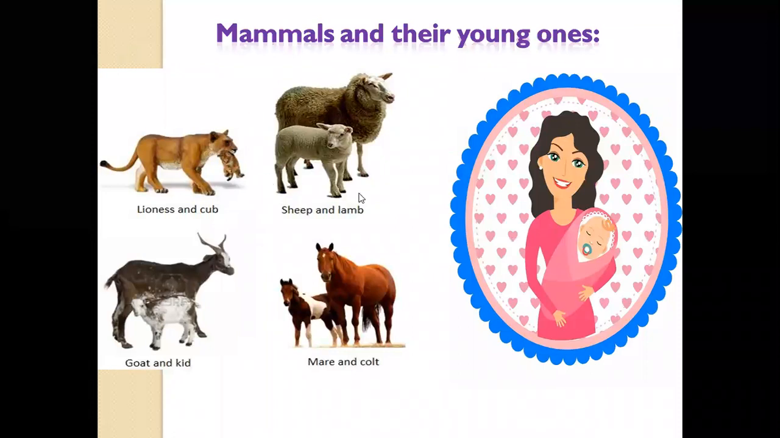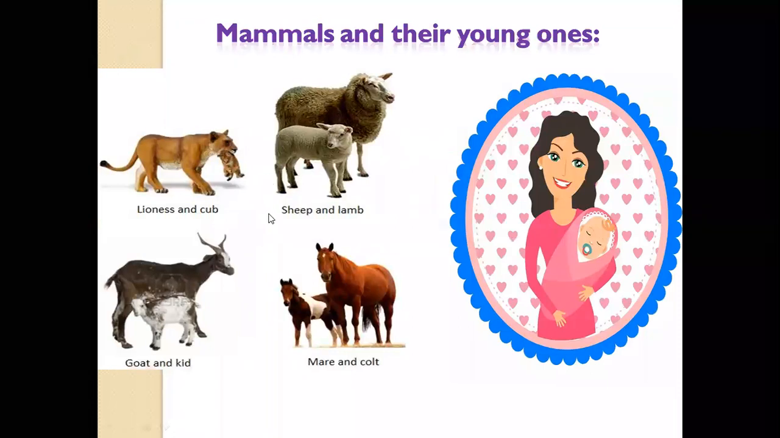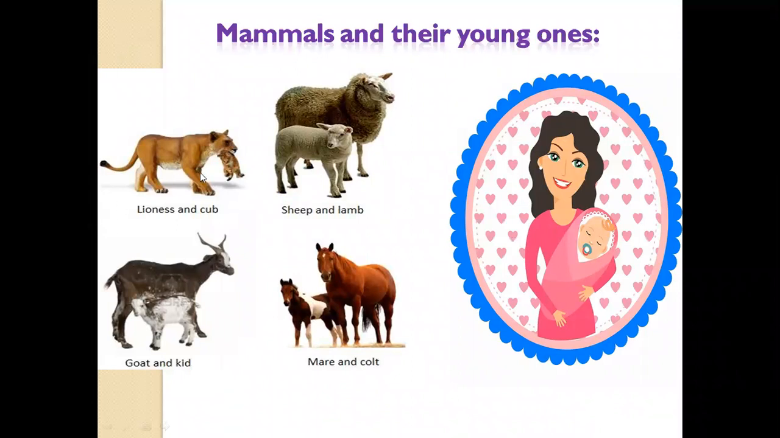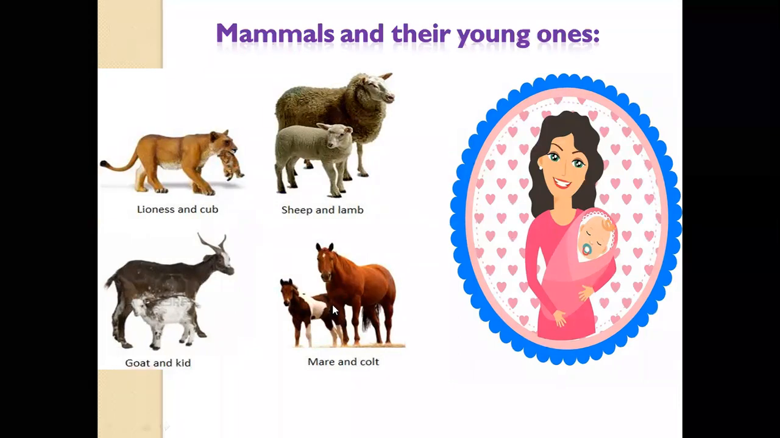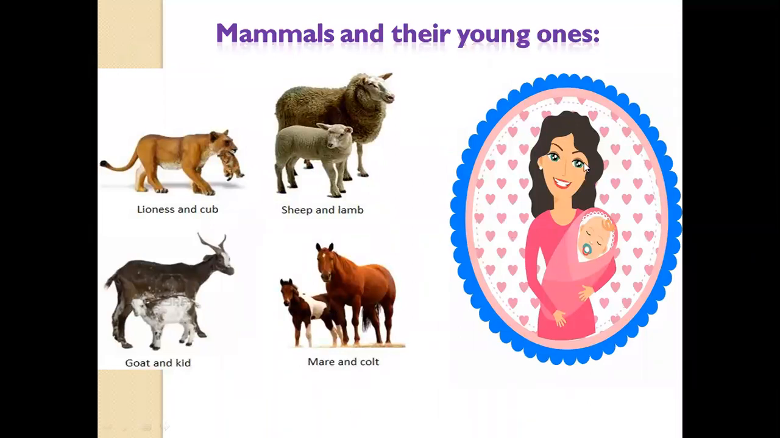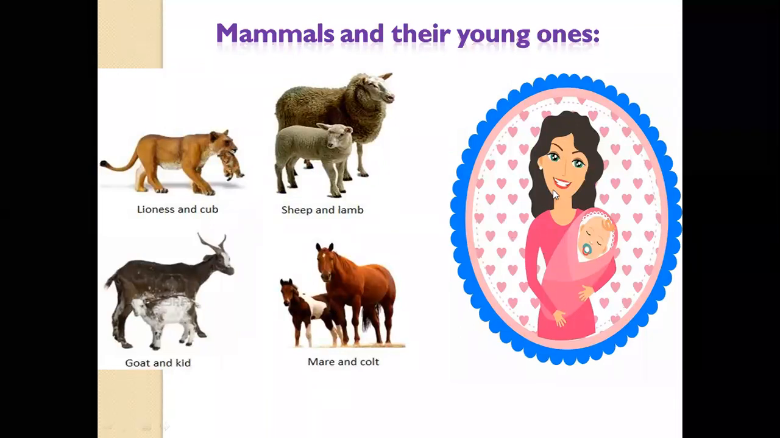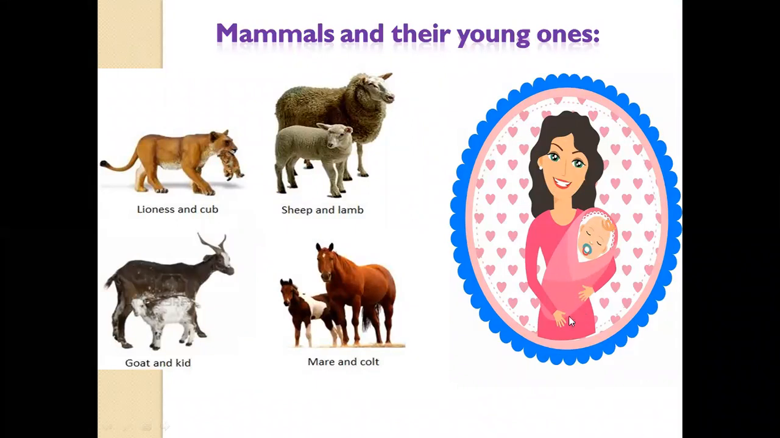Here are some of the examples of mammals with their young ones. As you can see, here is a lion with its cub. Here is a sheep with its lamb, a goat and a kid, a mare and a foal. And on the side, you can see a beautiful woman with her cute little baby in her hand.